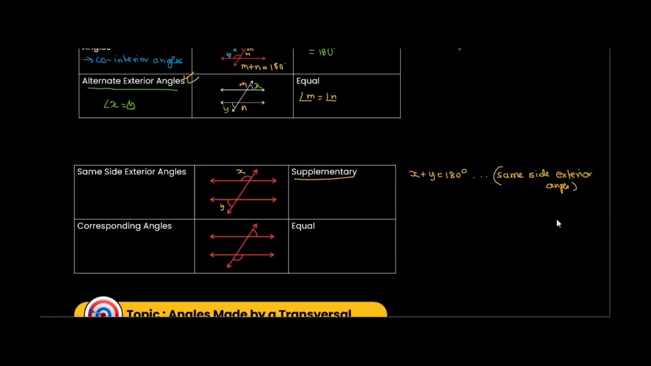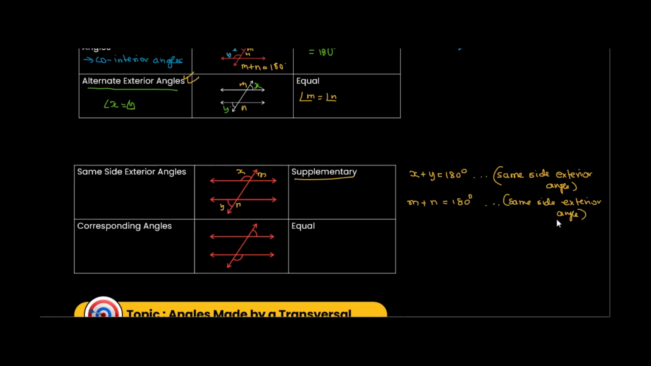Okay. Now, let's say we have here M and N. These are also same side exterior angles. So we can say M plus N is equal to 180 degrees. The reason is same side exterior angle. Okay?